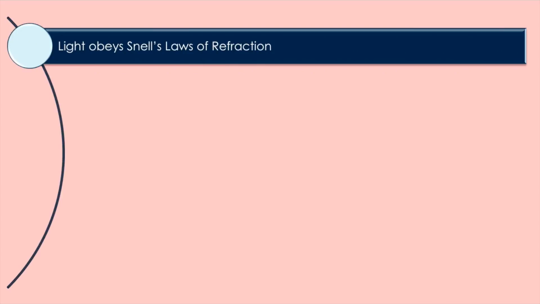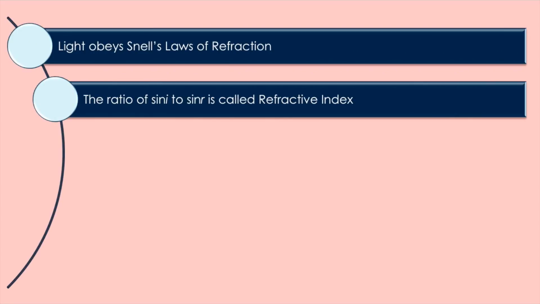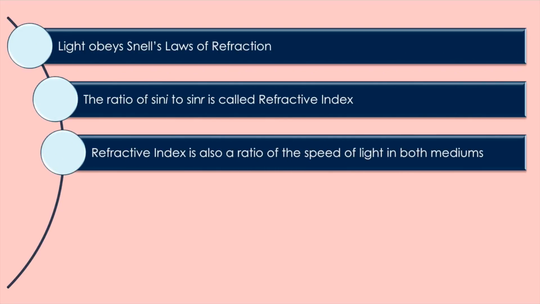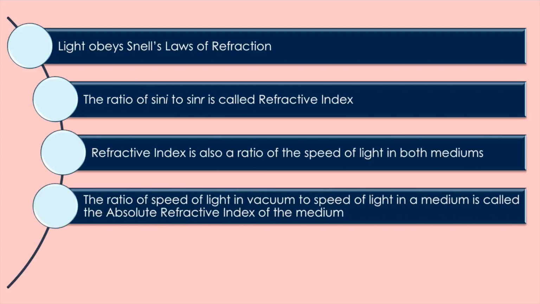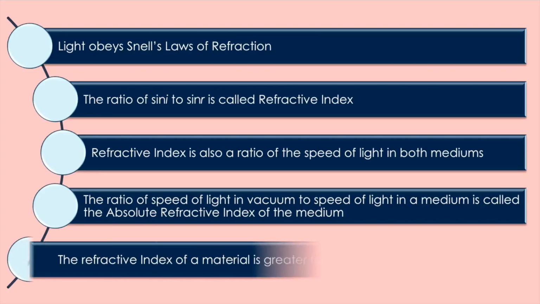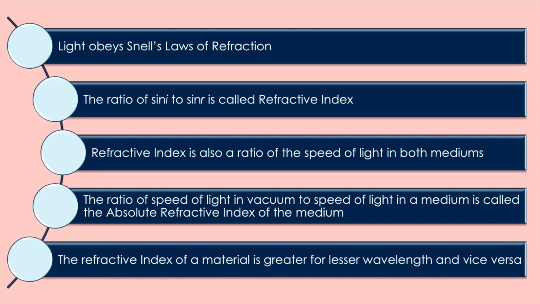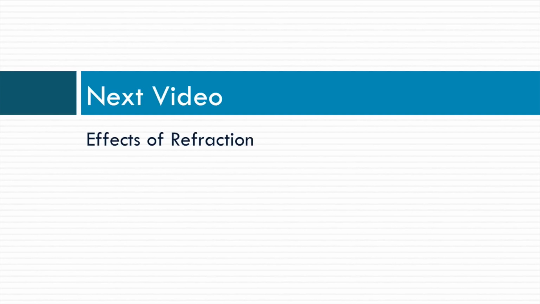And now, the summary of this video. 1. Light obeys Snell's laws of refraction. 2. The ratio of sin I to sin R is called refractive index. 3. Refractive index is also a ratio of the speed of light in both mediums. 4. The ratio of speed of light in vacuum to speed of light in a medium is called the absolute refractive index of the medium. 5. The refractive index of a material is greater for lesser wavelengths of incident light and lesser for greater wavelengths of incident light. That's all about the laws of refraction. In the next video, you will learn about the effects of refraction.